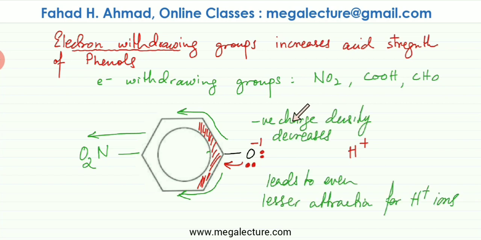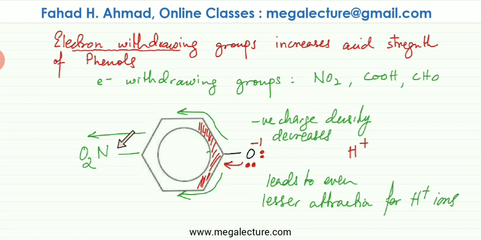And when the negative charge density decreases, it leads to even less attraction for H plus. So if H plus breaks off, there are more chances of it remaining broken off. So more dissociation would happen, and the reverse reaction would probably not happen as much. The H plus would not be attracted very strongly to this oxygen negative charge because all the negative charge is now spread out. NO2 is pulling those electrons to the other side. Benzene itself was pulling the electrons, and the lone pairs were already overlapping with benzene.